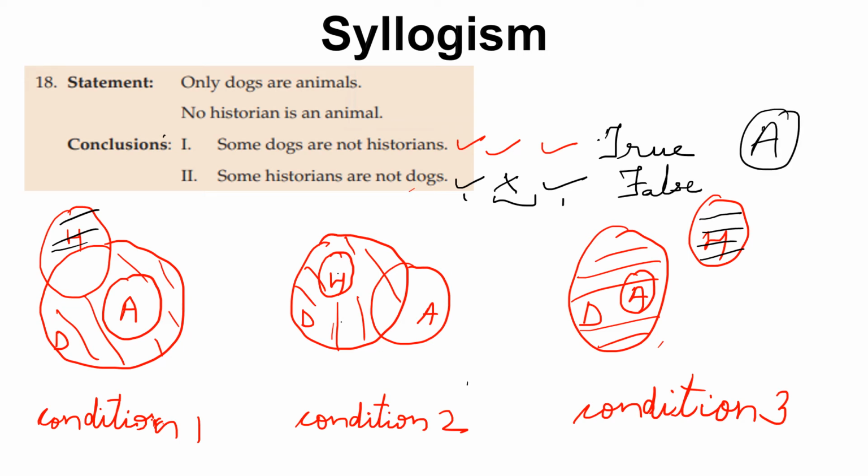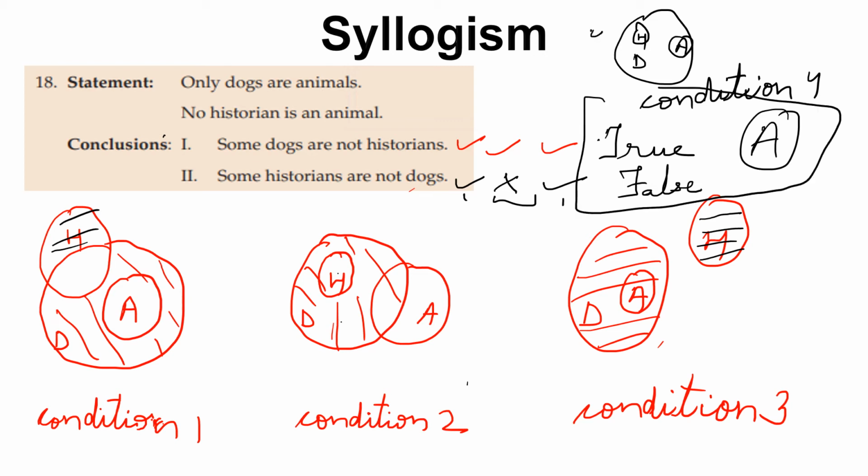Only conclusion 1 follows. Also there can be one more condition in which these will be dogs, these are historians, and these are animals. We can call it condition 4, but this condition is covered in condition 2 only. It will not make any difference whether you consider condition 4 or not. Your answer will be the same, which is option A.